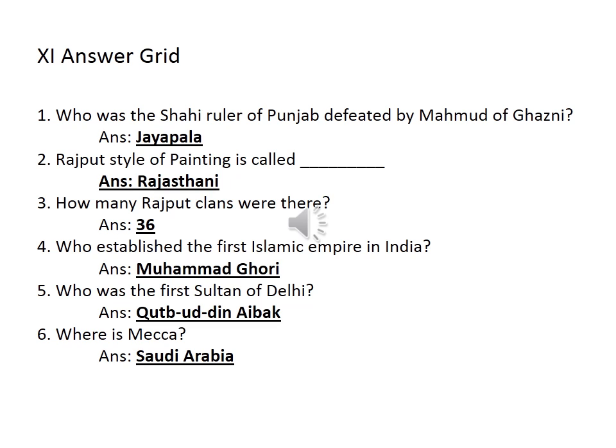Then fourth, who established the first Islamic empire in India? Muhammad Ghori. Muhammad Ghori defeated Prithviraj Chauhan in the second battle of Tarain and established the first Islamic empire in India. Fifth, who was the first Sultan of Delhi? Qutbuddin Aibak. Then sixth, where is Mecca? The pilgrim center of Muslims. Where is it located? In Saudi Arabia. Mark it.